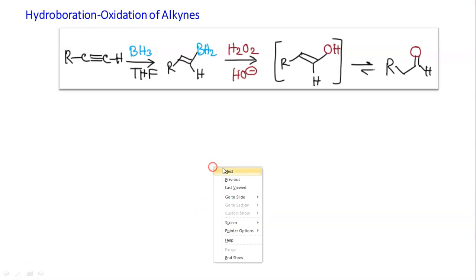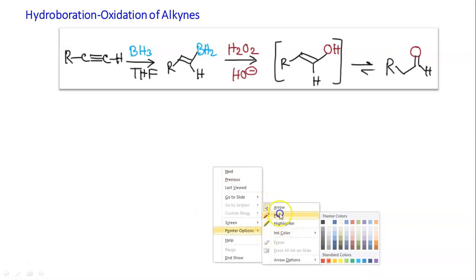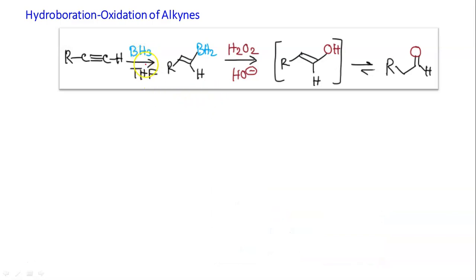So, hydroboration and oxidation of alkynes, that is the C-C triple bond. Here we have BH3 THF complex, so H and BH2. As we know, the addition is anti-Markovnikov. If you see this carbon and this carbon, one is more substituted and the second carbon is less substituted.